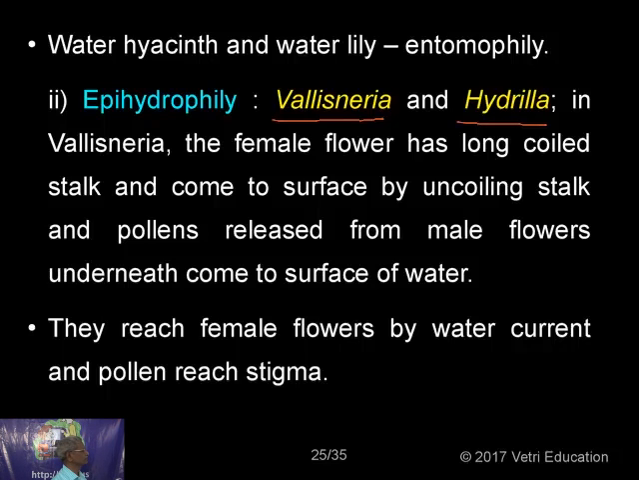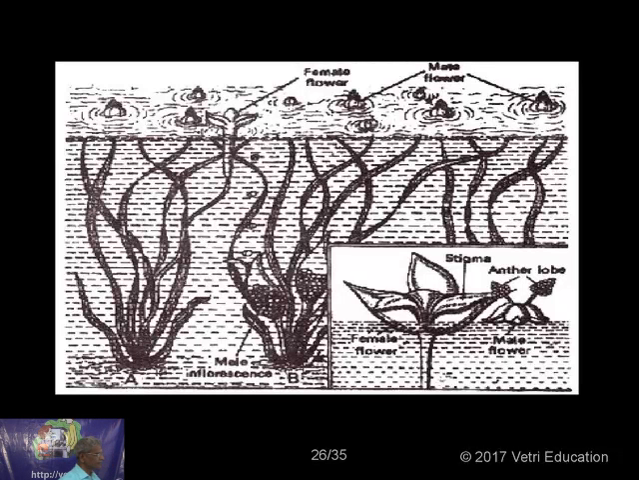The female flower comes to the surface by uncoiling its stalk, and the pollens are released from the male flowers underneath. They come to the surface of the water and reach the female flowers by water current, and the pollen reach the stigma. See how it is taking place in Vallisneria.